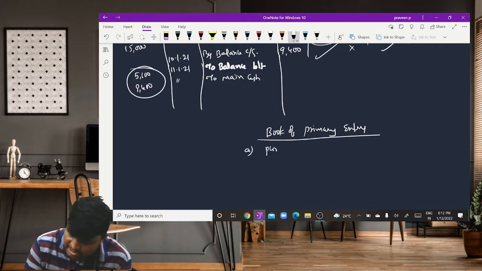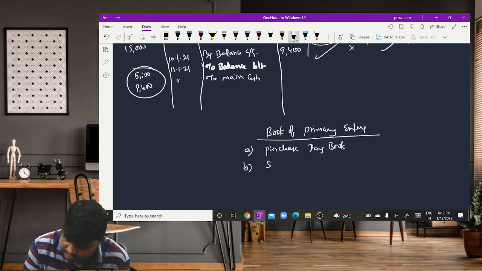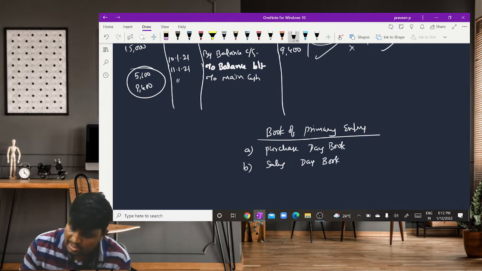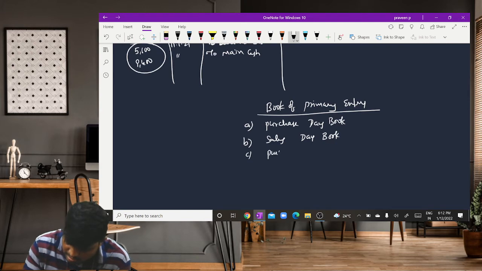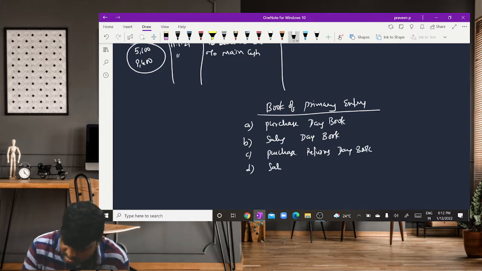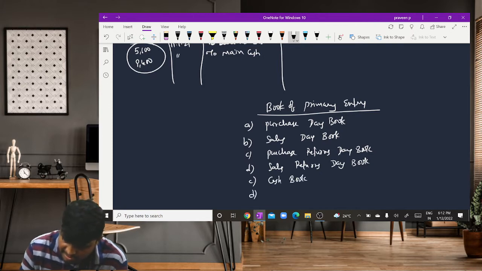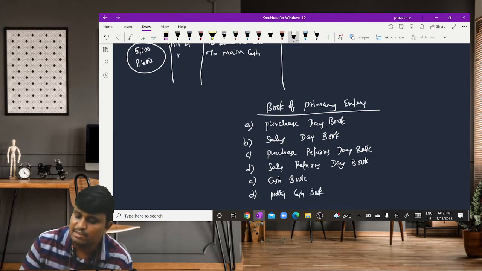In this case, we completed purchase day book, sales day book, purchase returns day book, sales returns day book, cash book, and petty cash book.